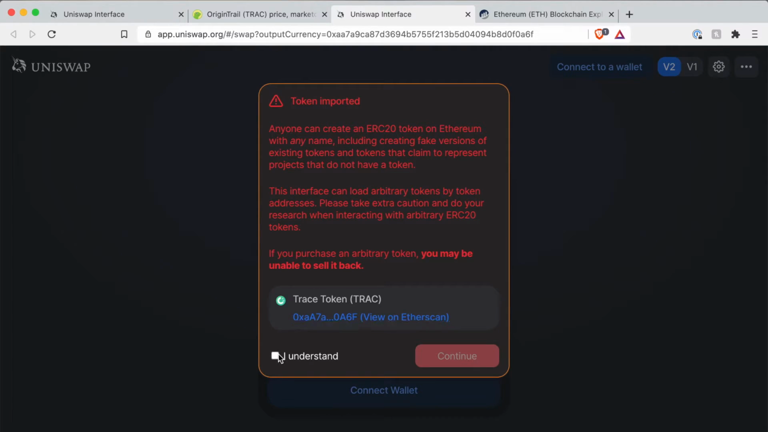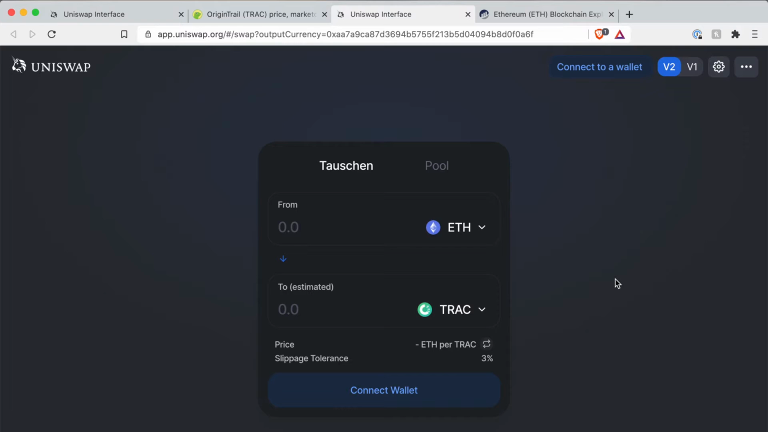So we mark it, I understand. As you see here, here's also a link, I will talk about this later on, where you get directly taken to the etherscan.io page of this specific token. But we show you now the more complicated method, so we just click continue.